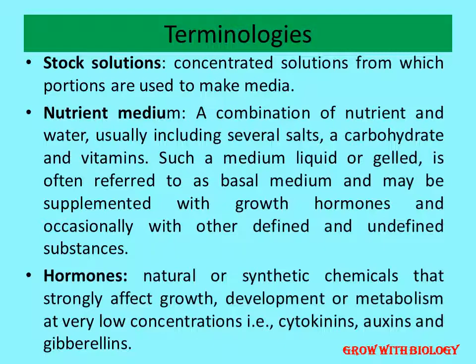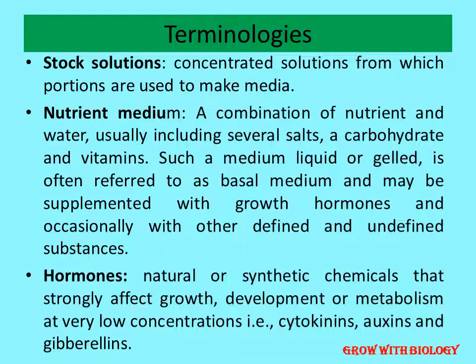Because if we make a liquid and place a part of a leaf on it, the leaf may float, or get engulfed in the liquid, and there will be no growth. If growth has started, it will again start submerging, will not get the oxygen it requires, and will get damaged. So we require a jelly-like substance.